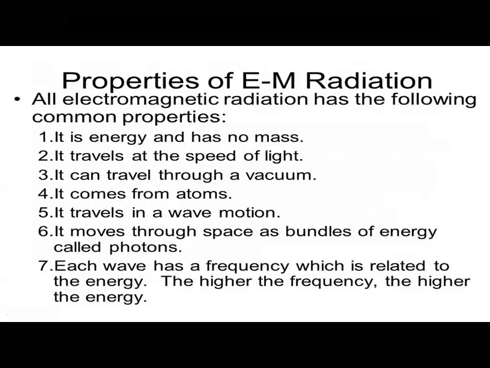And we have already discussed these properties of electromagnetic radiations. What are those properties? In the form of wave nature we have discussed, right? These are the wave nature properties of electromagnetic radiations. It has energy and has no mass. It travels at the speed of light. It can even travel through a vacuum. So the radiations which are coming from the sun pass through space where there is complete vacuum. It also comes from atoms. See, the radiations also come from the atoms. We'll see how further. It travels in wave motion.